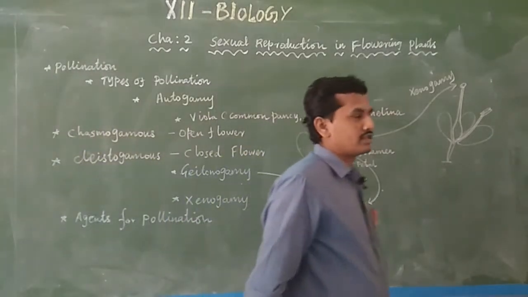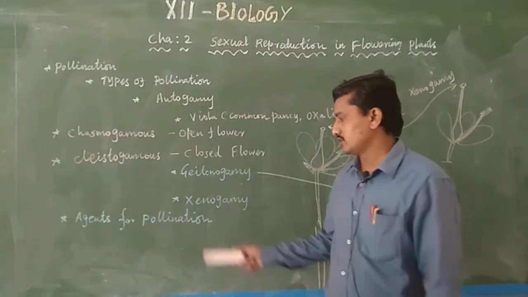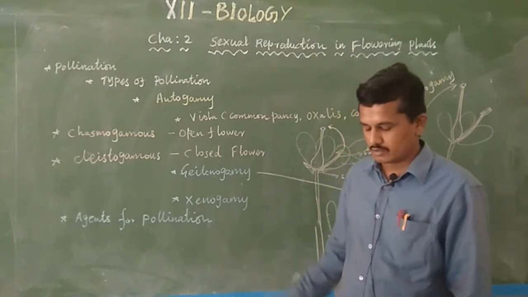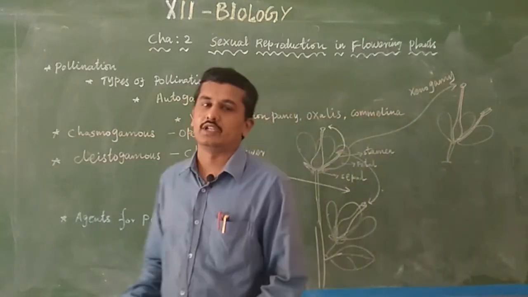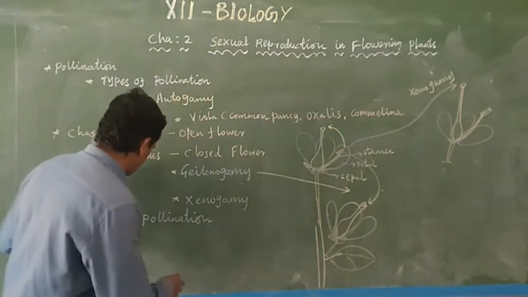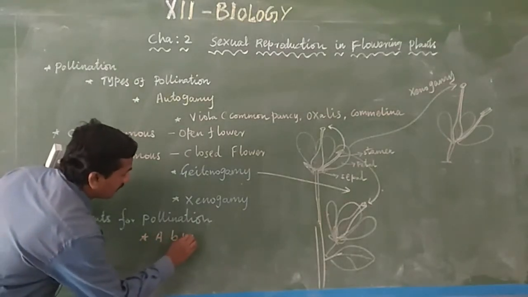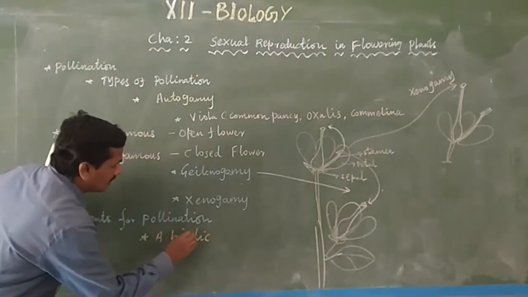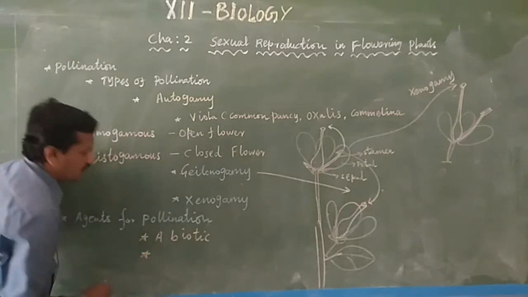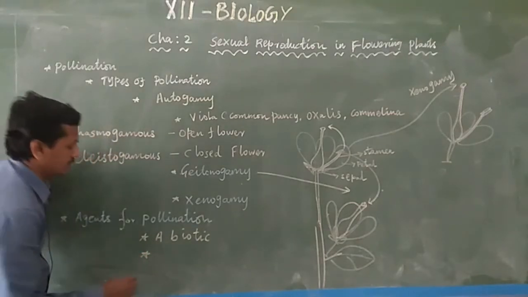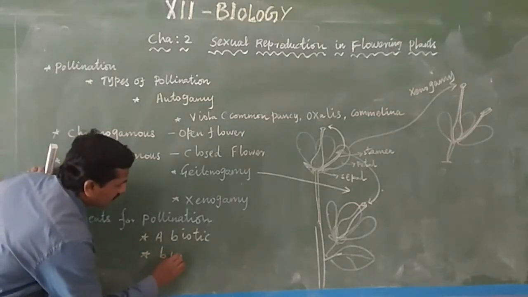The next section is agents for pollination. Normally we know a variety of agents for pollination. One is abiotic agents and the other is biotic agents. Abiotic agents are wind and water. Biotic agents means animals.